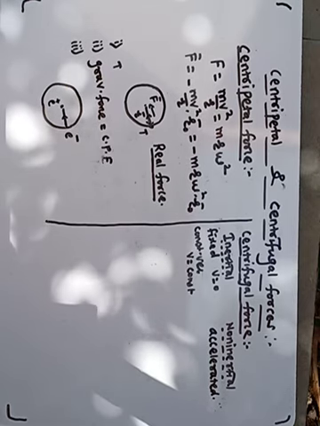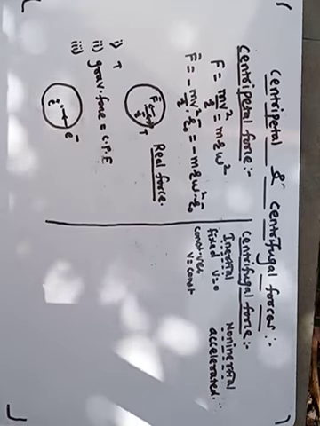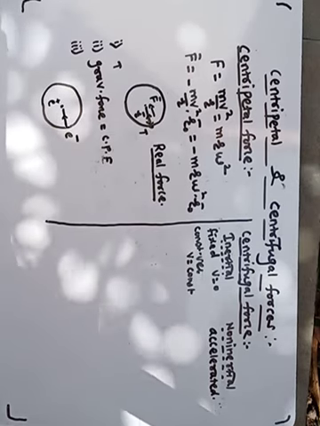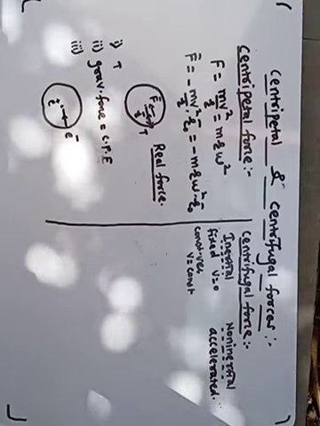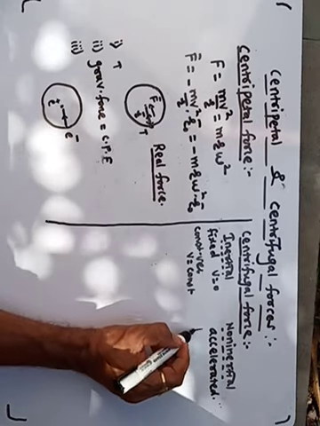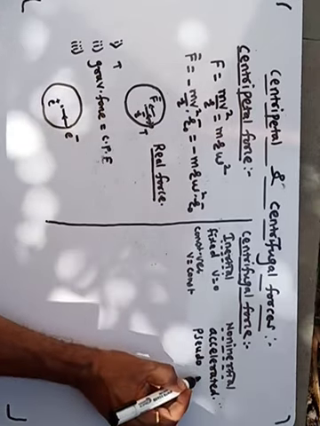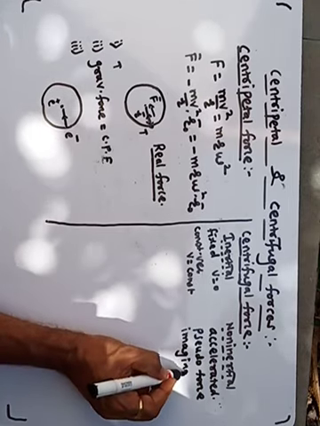But Newton's laws of motion are not true in a non-inertial frame of reference. To make them valid in this frame, we consider the existence of a fictitious force. We call it a pseudo force or imaginary force.